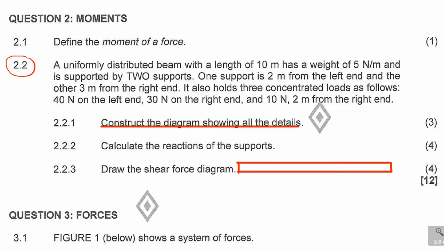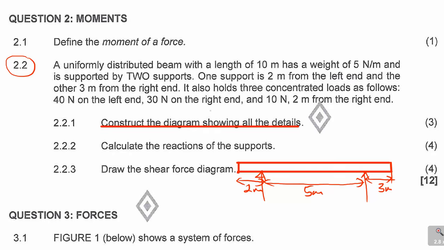And then from these, you are going to put 2 pieces of information here to say one support is 2 meters from the left. That's where you are going to look at 2 meters. You put a support and that distance there is 2 meters. And the other is 3 meters from the right end. You look at the right end, you come here to say that distance there is 3 meters. And this is a 10 meter beam, meaning the distance between here and there is 5 meters.